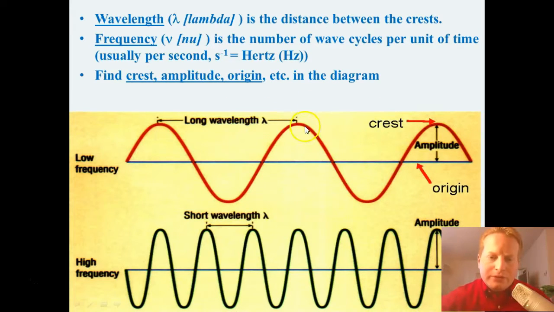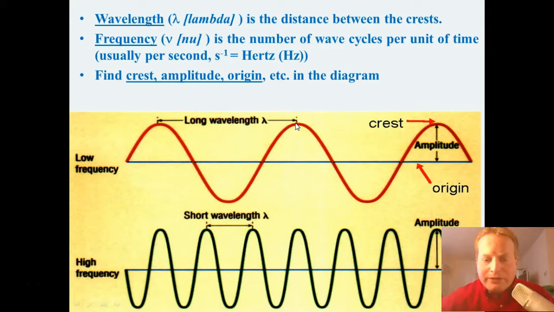And again, we want to look at the crest. The crest is just the top of the wave. So here's the crest on the longer wave. Here's the crest on the short wave. And then we want to look at the amplitude. That's just the distance from what's called the origin here, which cuts right down the middle of the wave horizontally. So the amplitude is the distance from the origin to the crest. And the origin is just the line that cuts through the middle of the wave. It's an equal distance from the crest to the bottom, which is called the trough. So the bottom of the wave is called the trough. The top is called the crest.